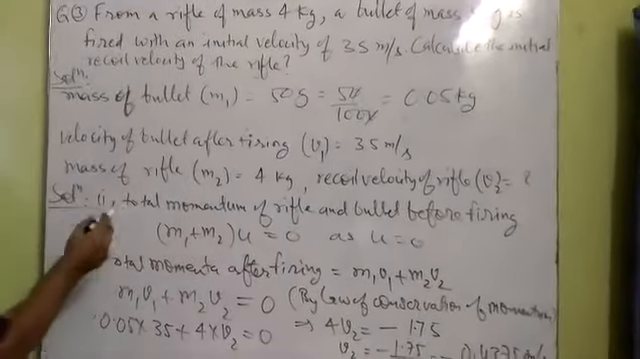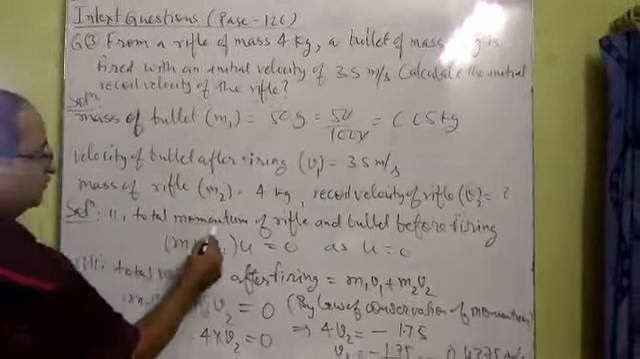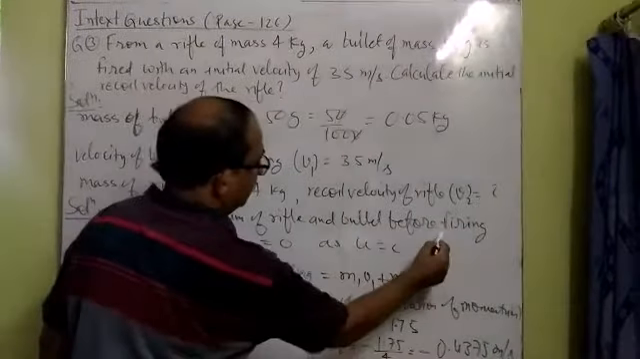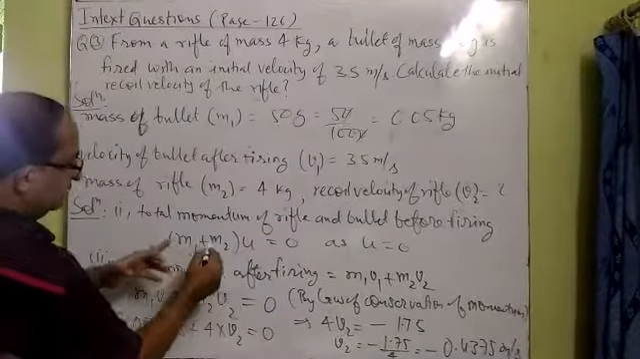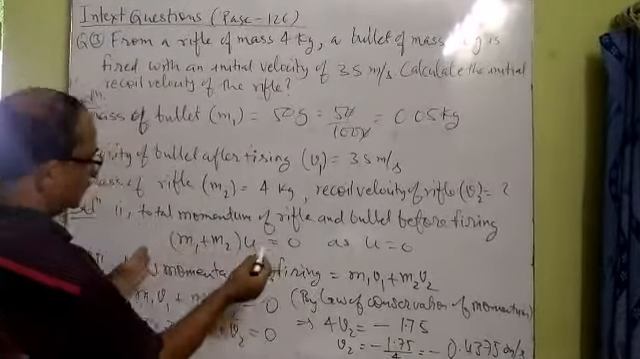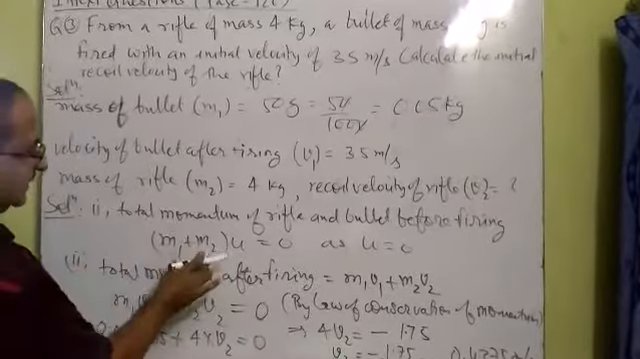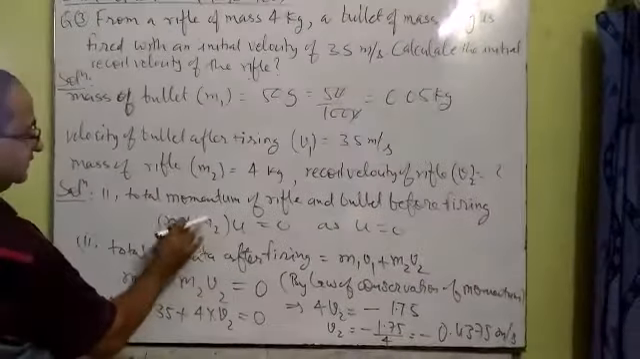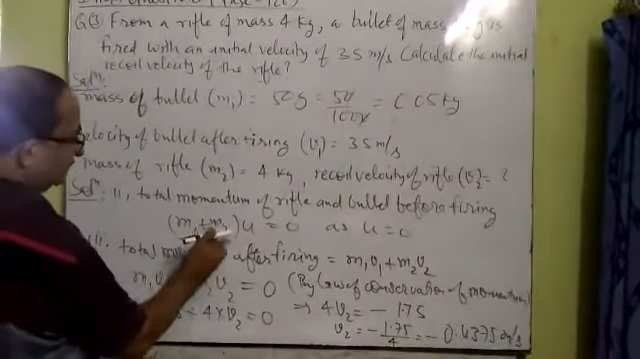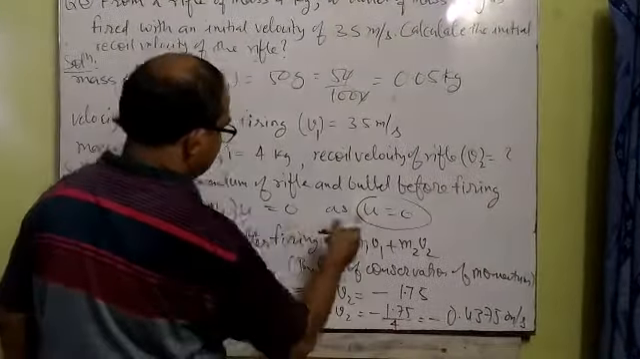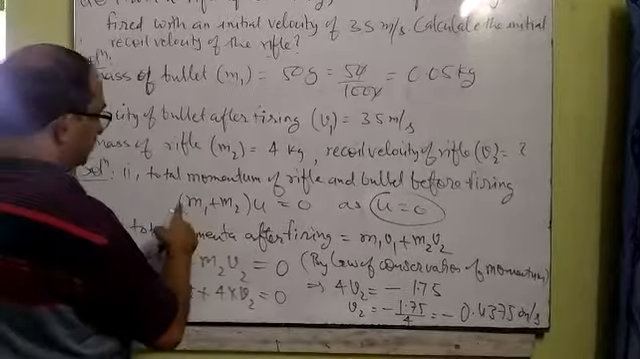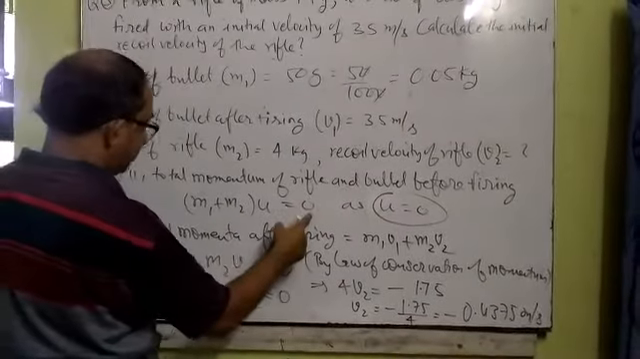Now the solution is, first, the total momentum of rifle and bullet before firing, which we can calculate by (m1 + m2) times u, because both bullet and rifle were together before firing. Here u is 0 because both were at rest initially. That is why the total momentum before firing is 0.